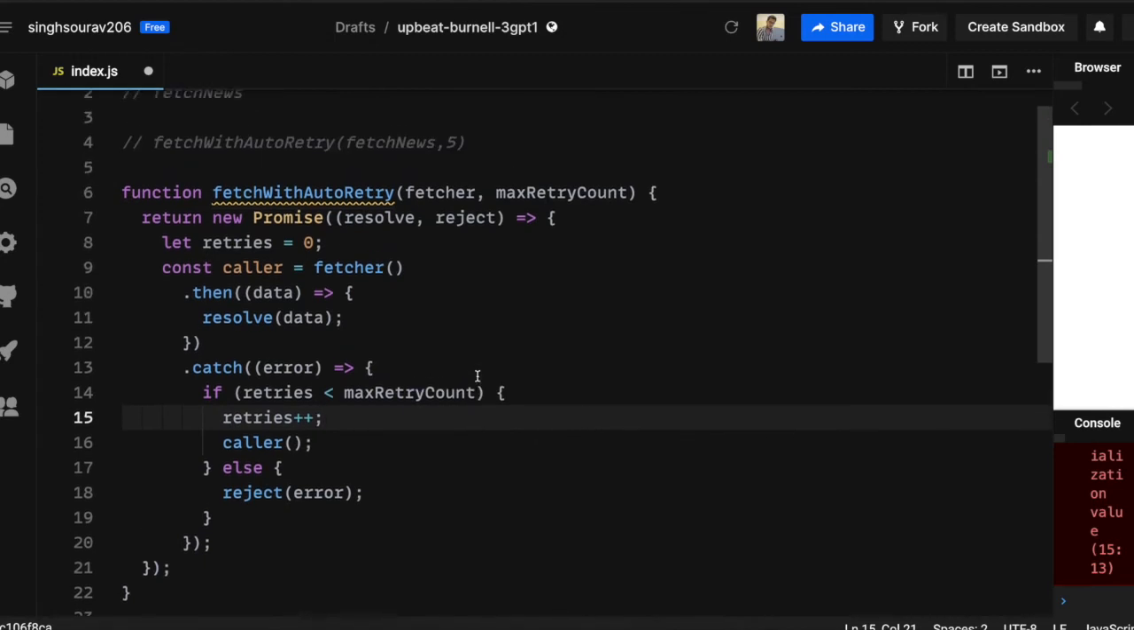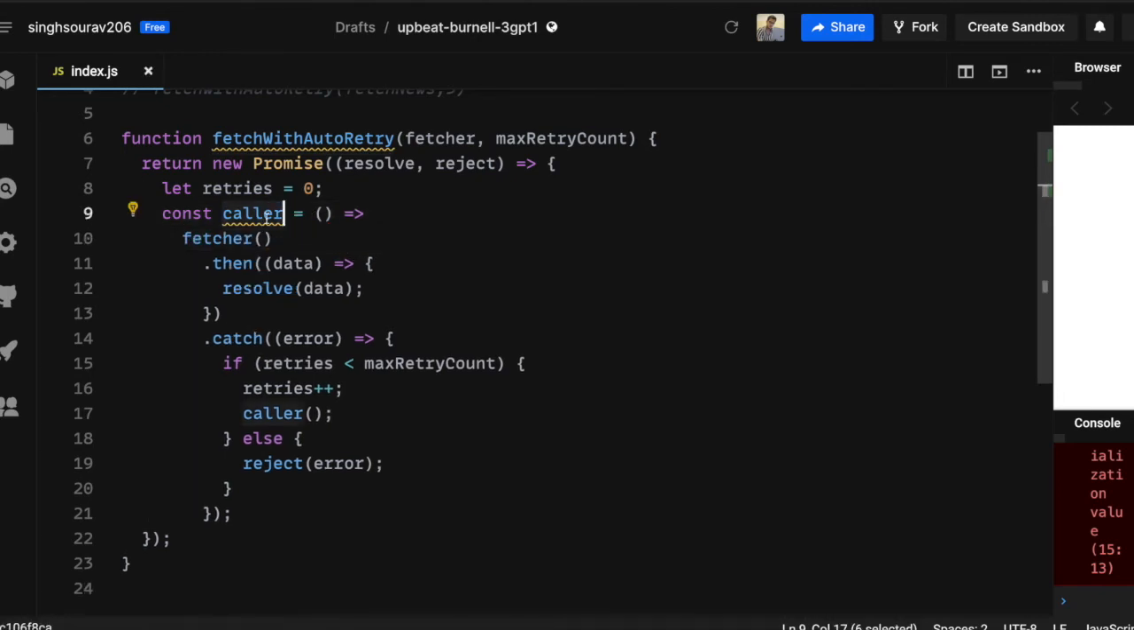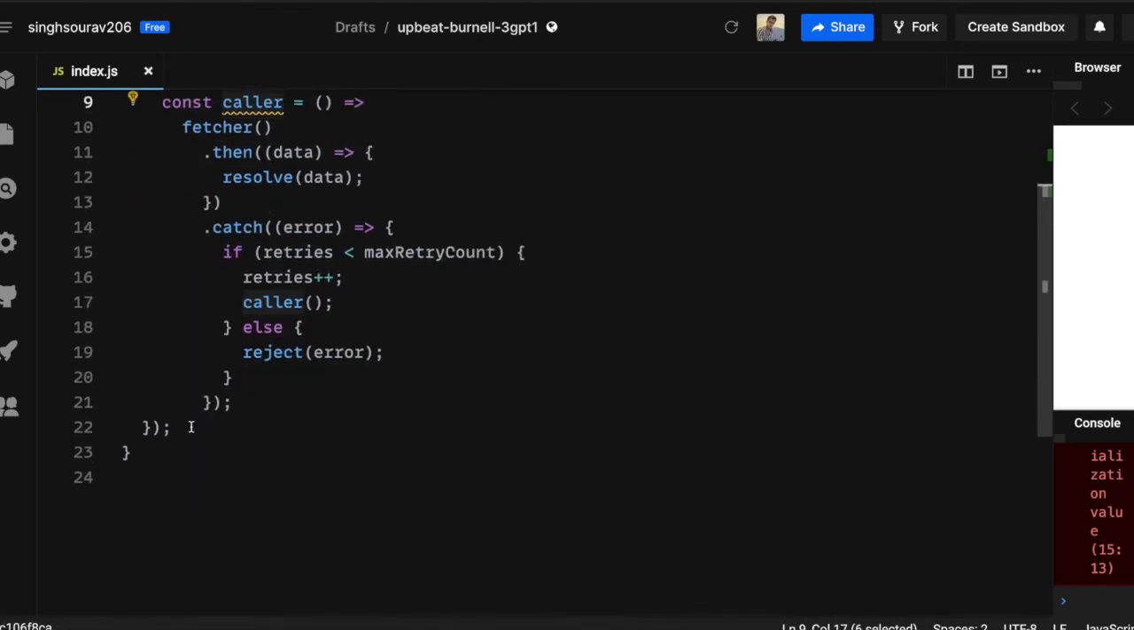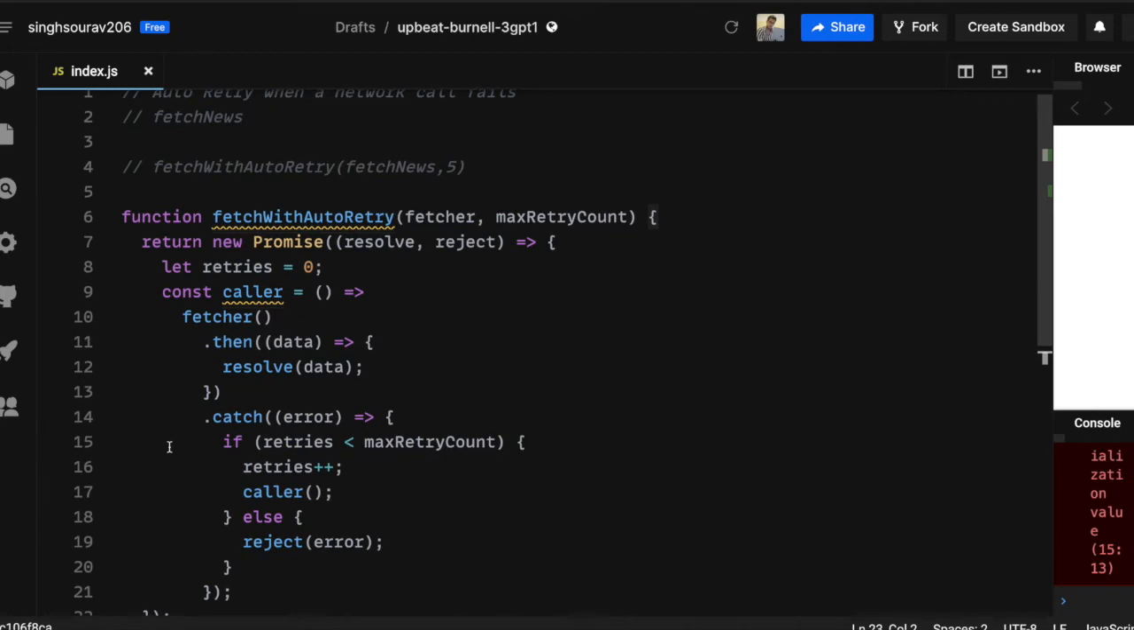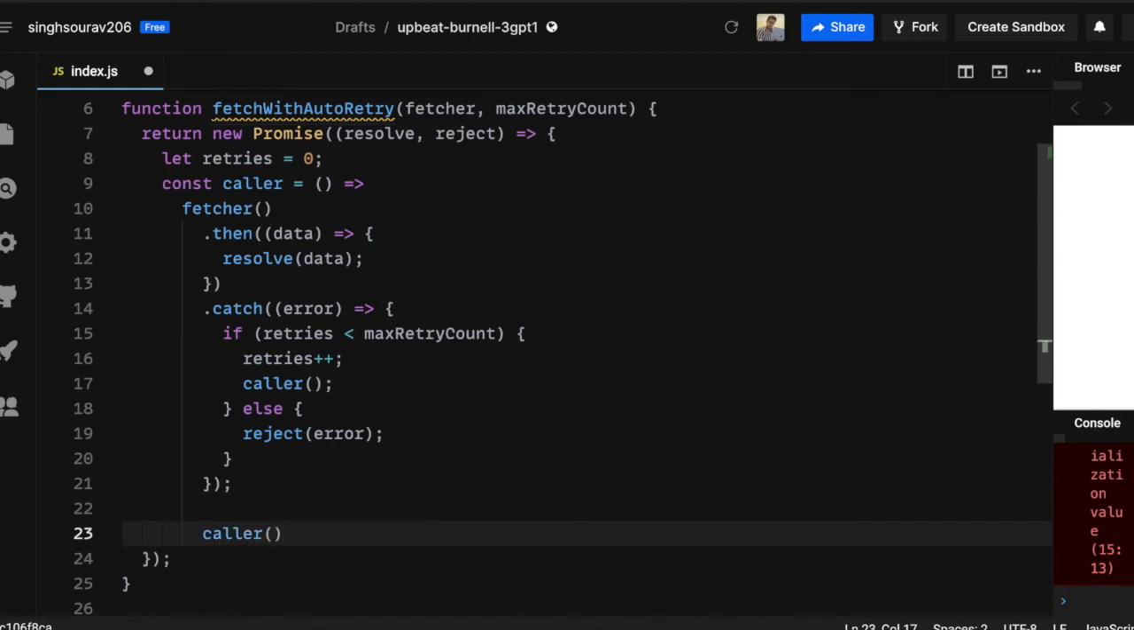Now if you see what the problem is with this, we have just declared this caller, right? We have to make that first call, and we have not yet made this call. So first of all, this has to be a function. So obviously transform this into a function, and now we need to make this first call to this caller function. This is my promise, and here we make the caller call.